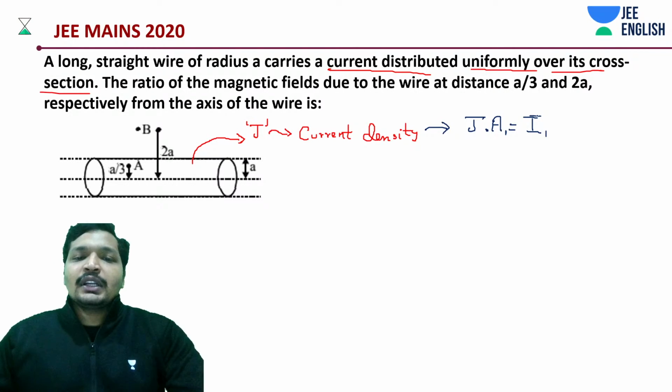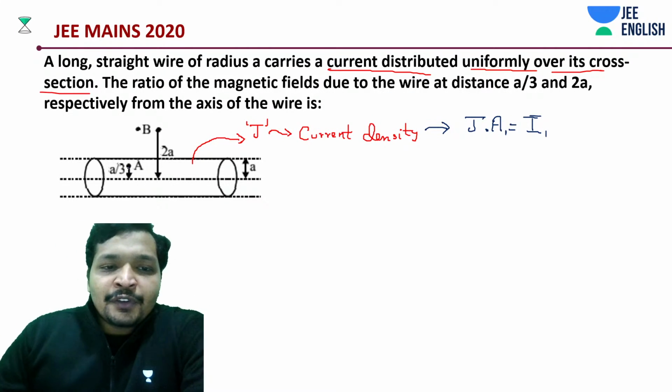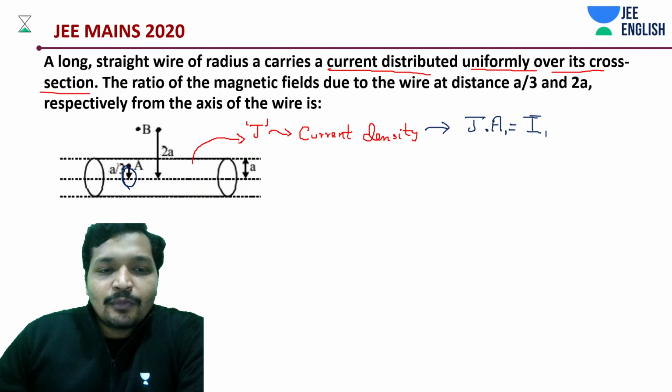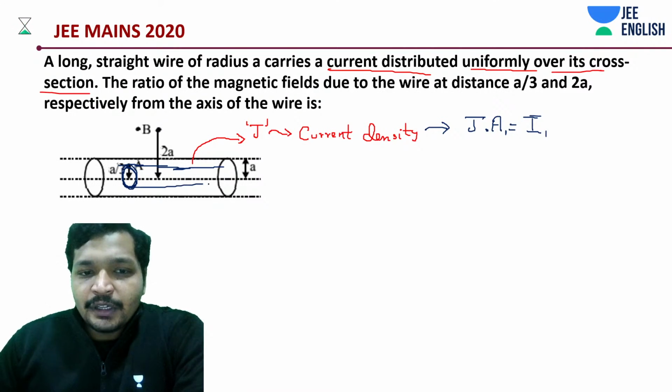Now let's move on to the next thing. First of all, we have to find out the field at A by 3. This A by 3 is inside the cross section here, and we are supposed to find what is going to be our magnetic field, right? This is inside this wire.